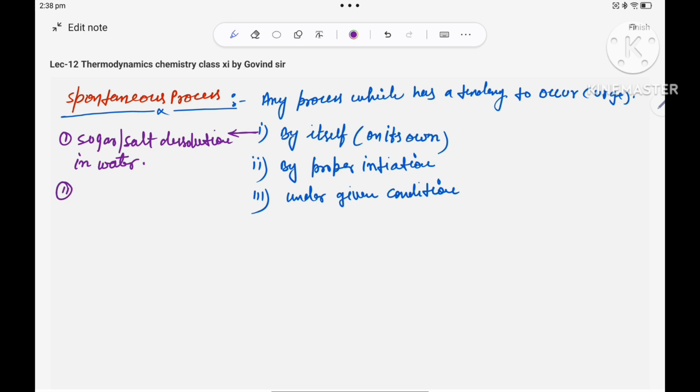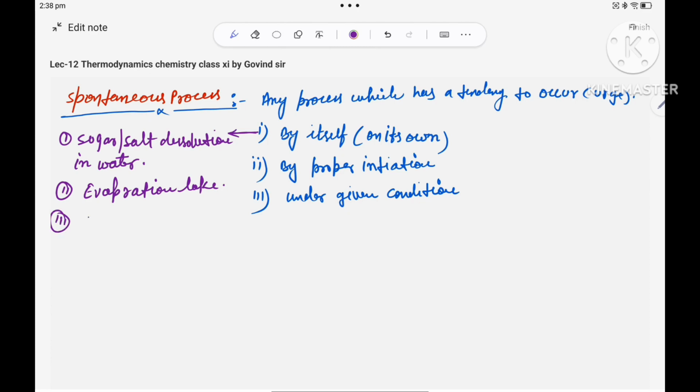Second, evaporation of a lake. Lake or pond water evaporates on its own, that is called evaporation. So evaporation of a lake is a spontaneous process.